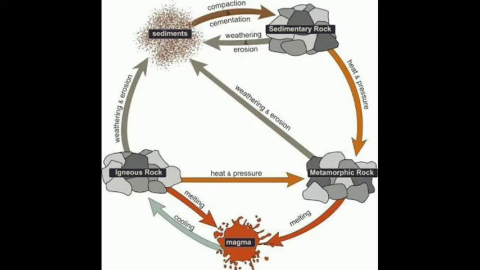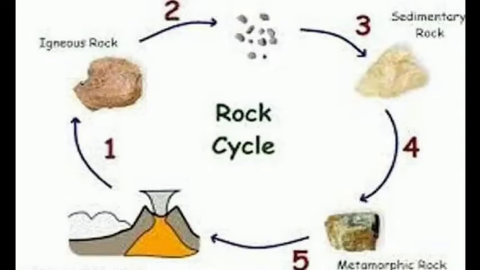Sedimentary rocks. These are formed by the erosion, transportation, deposition, and consolidation of sediments. These are formed in layers, also called stratified rock. Non-metallic minerals are found in these rocks. Limestone and coal are examples of sedimentary rocks.